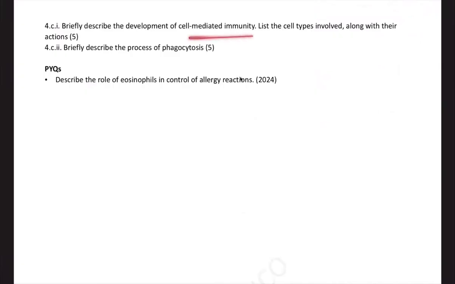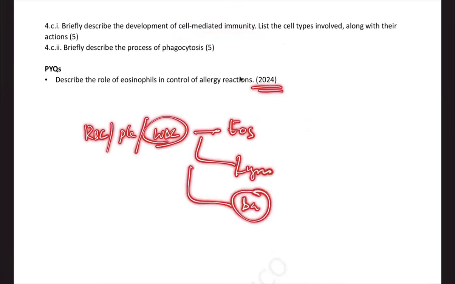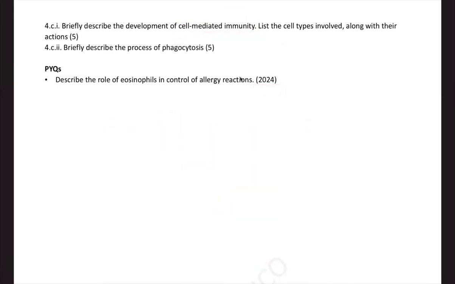Now you have a syllabus in microbiology, that is cell mediated immunity and humoral immunity. Now there is also the hematology part of physiology wherein they'll ask RBC, they'll ask platelets. Last year onwards, 2024, they started asking WBC. They started with eosinophils. Now they're asking lymphocytes. So in future, they might ask basophil or neutrophil. So any cell can be a potential question.